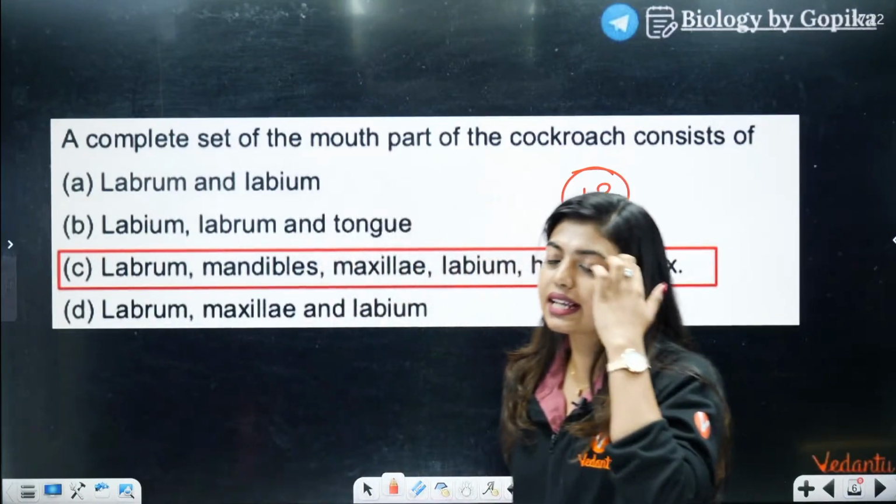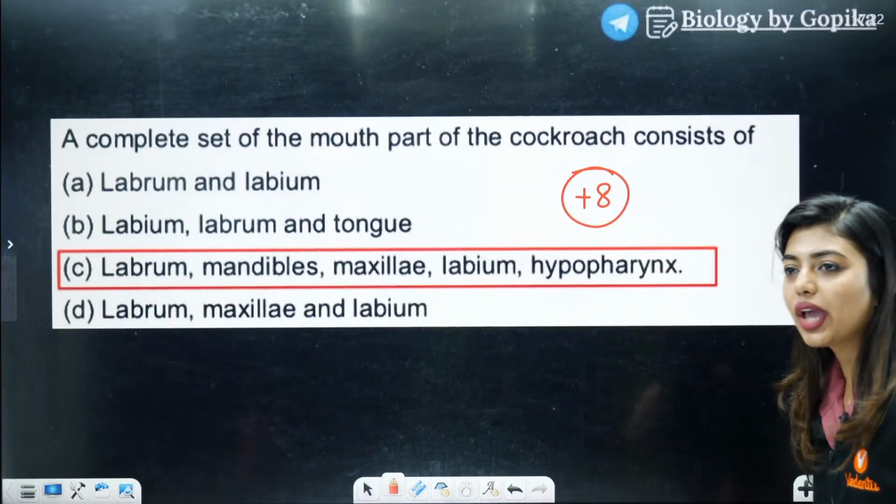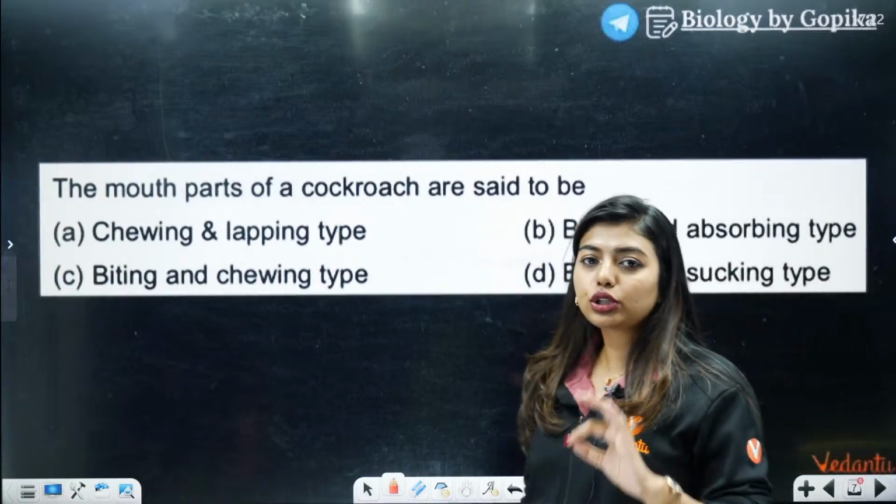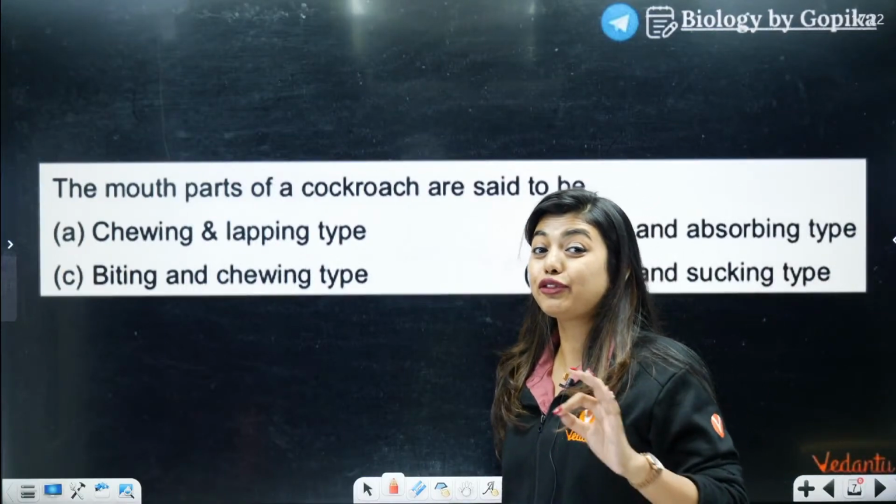100%. Yes, excellent. Okay, very good. C. Moving on to the next question. The mouth parts of cockroach. This I have taught you additionally.